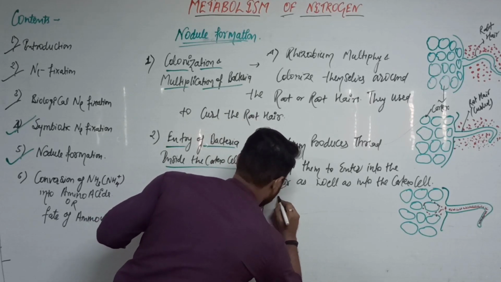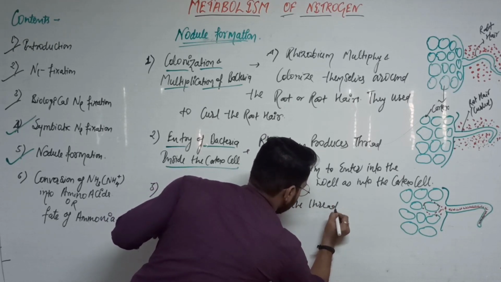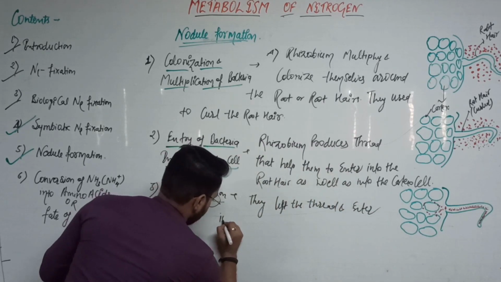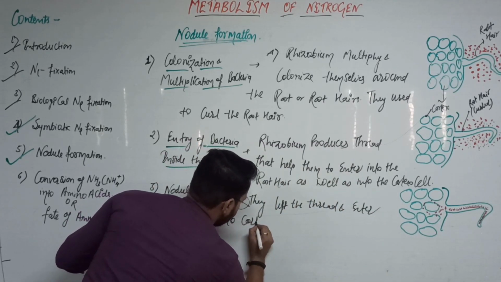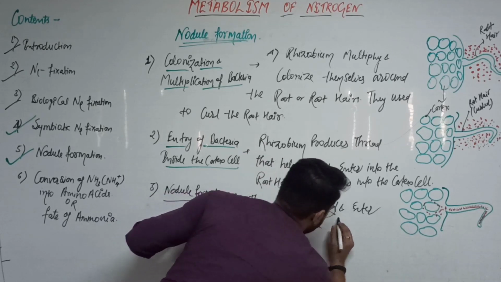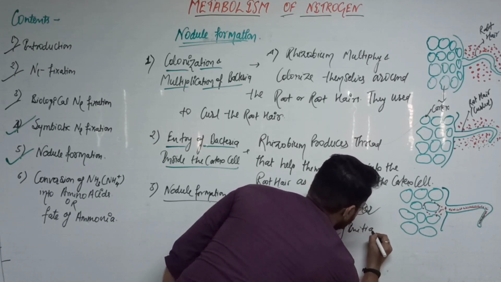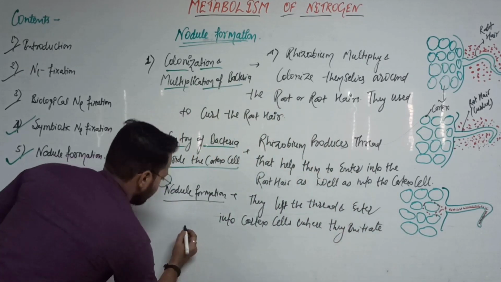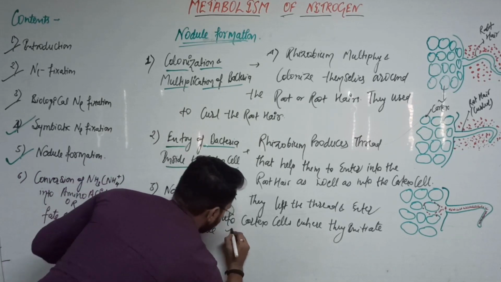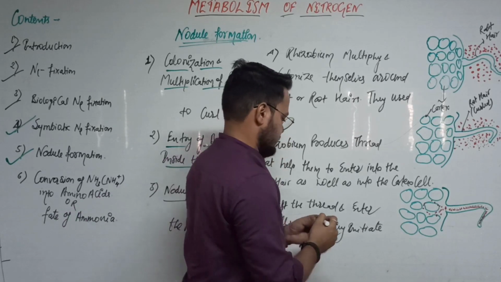Then they left the thread and entered into cortex cells, where they initiate the nodule formation.